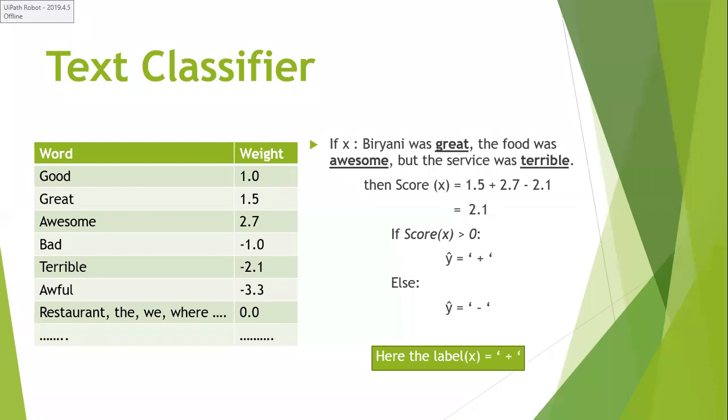As some of the students asked, sir, what happens if my review contains an equal number of positive words and negative words? In that case, how can we predict the label of a sentence? The sentence scoring method again plays a very important role. If you calculate the score of the sentence, then you can identify whether the positive words are giving more impact or the negative words are giving more impact, even though they are equal in number.